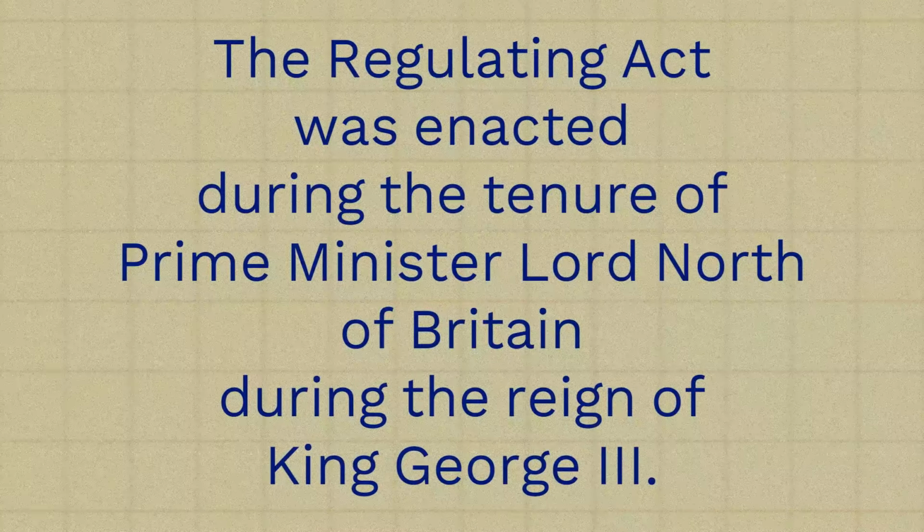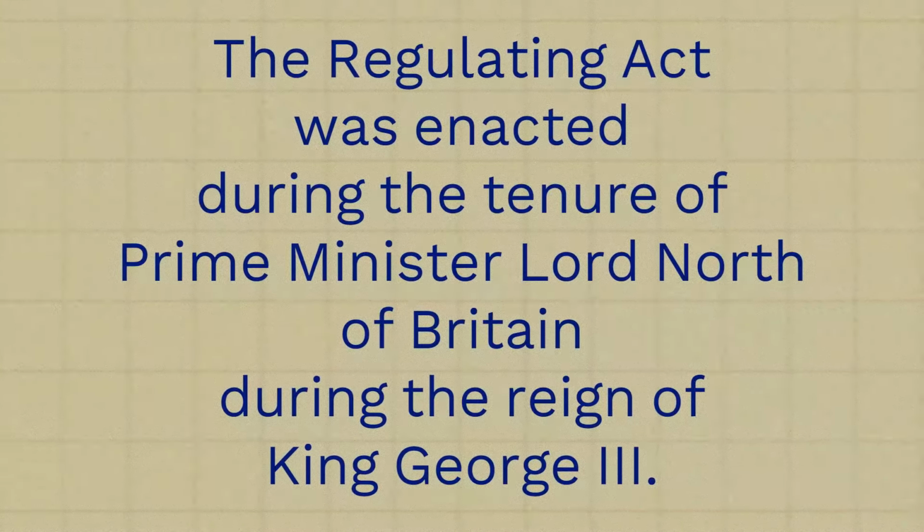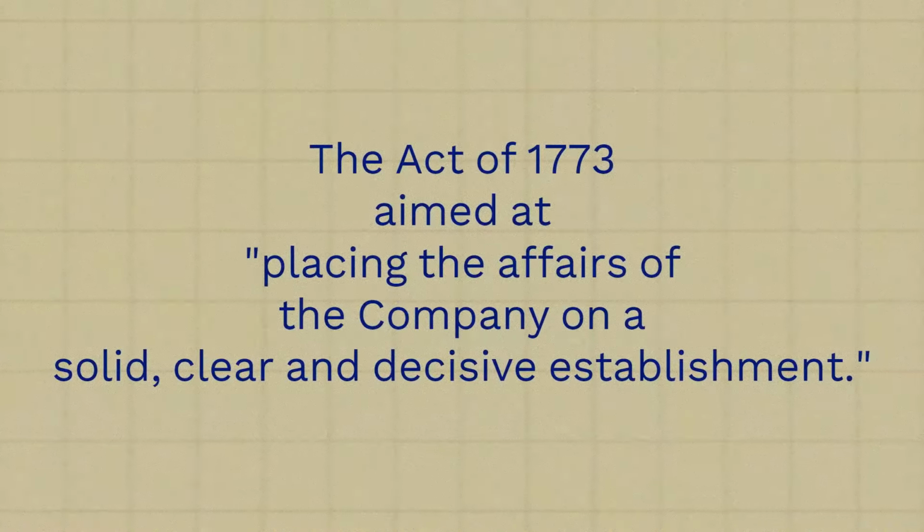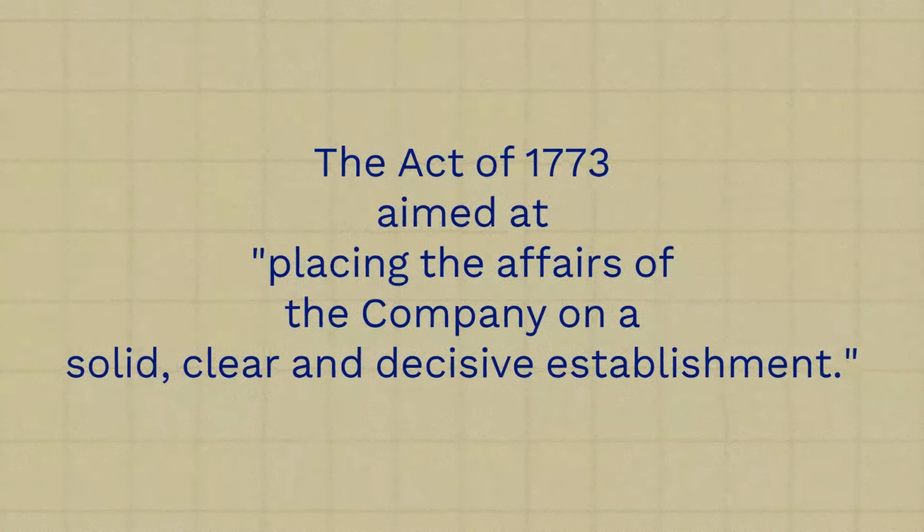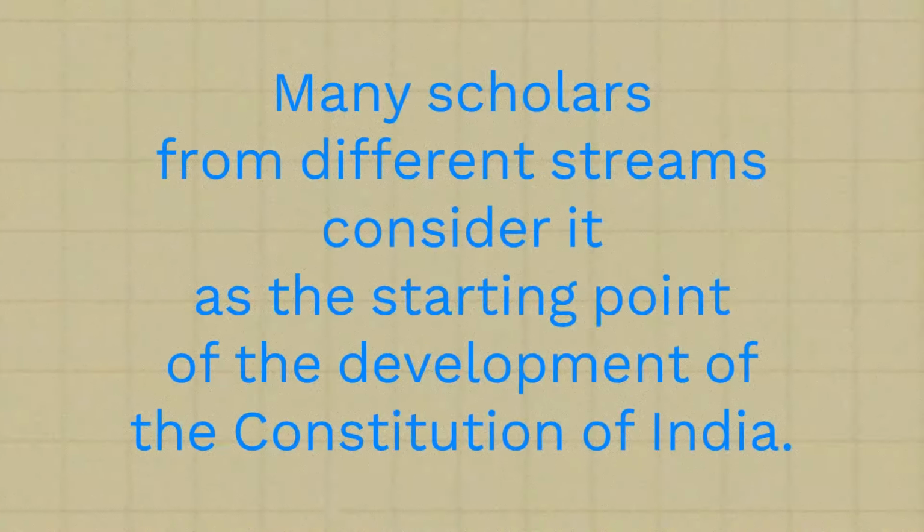The Regulating Act was enacted during the tenure of Prime Minister Lord North of Britain during the reign of King George III. The Act aimed at placing the affairs of the company on a solid, clear and decisive establishment. Many scholars from different streams consider it as the starting point of the development of the Constitution of India.